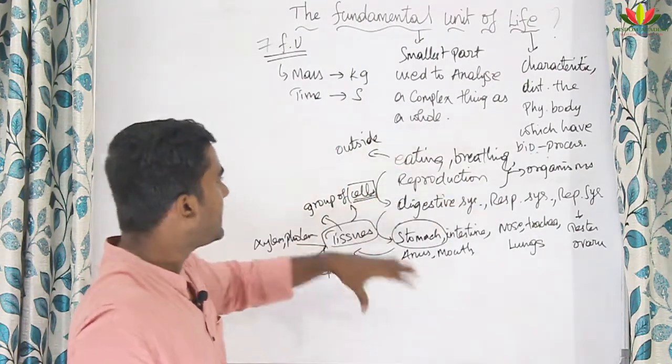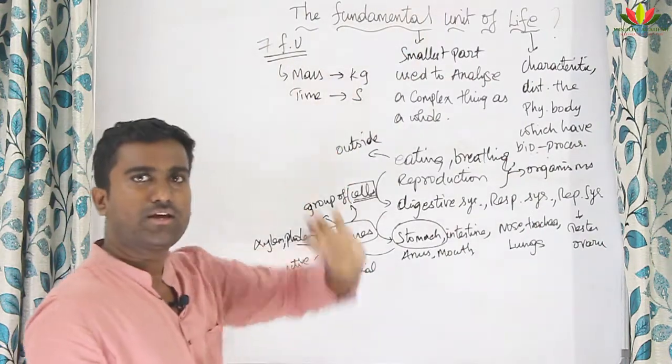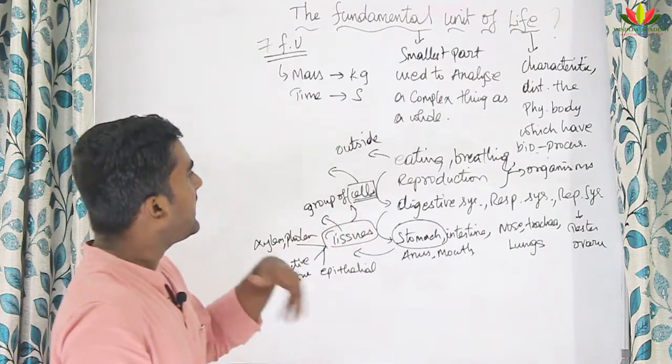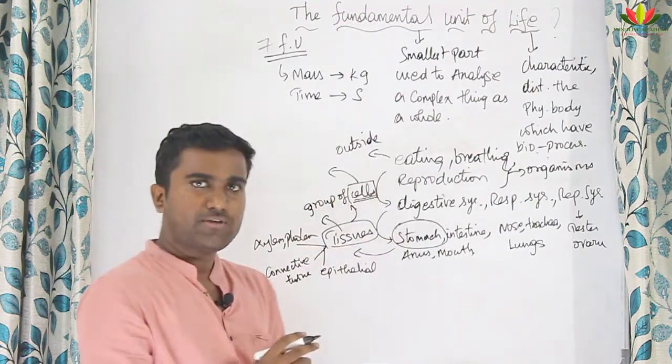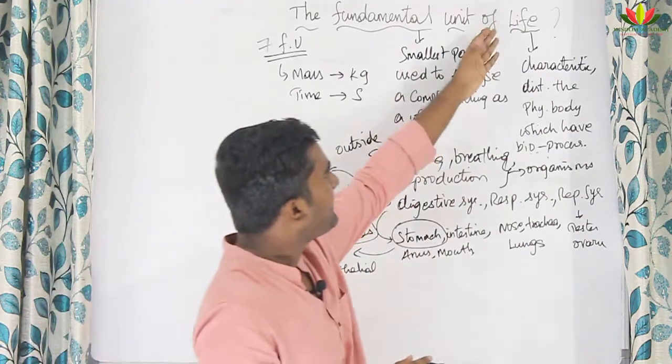After decoding this, you came to know that cell is the fundamental unit of life. Okay, now this is the only reason cell is the fundamental unit of life. One more reason why cell is the fundamental unit of life: now go to the meaning of life.